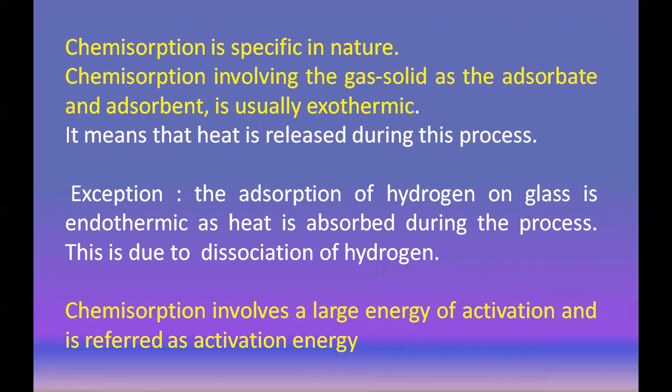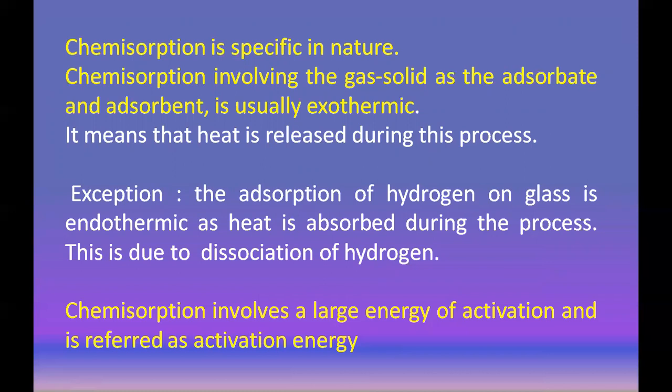Chemisorption involves a gas and a solid as the adsorbate and adsorbent. It is also exothermic in nature, meaning heat is released during chemical adsorption. But see the exception here: the adsorption of hydrogen on glass is an endothermic reaction. All other chemical adsorption reactions are exothermic. The adsorption of hydrogen on glass is endothermic, as during this process the heat is absorbed. It is not evolved, and therefore it is an endothermic reaction, and due to the dissociation of hydrogen, the heat